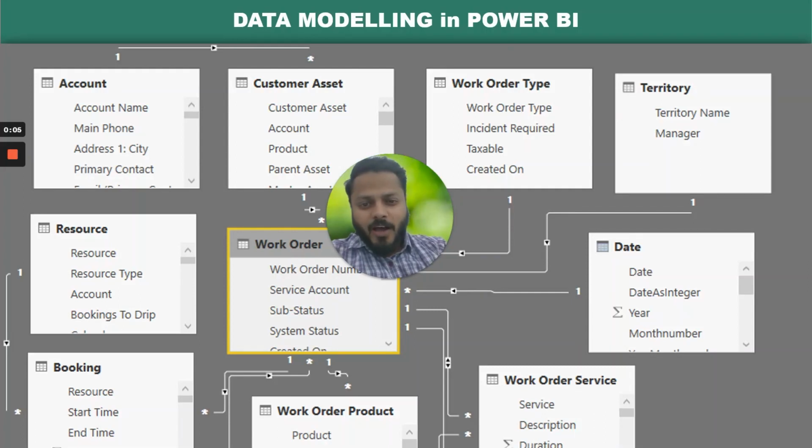In this video, I will talk about data modeling. It is one of the most important topics if you are working on creating data visualizations in Power BI or any other BI tool. It is very important to know the data modeling concepts, right? It is used in SQL as well. So if you have those kinds of concepts, those are similar.